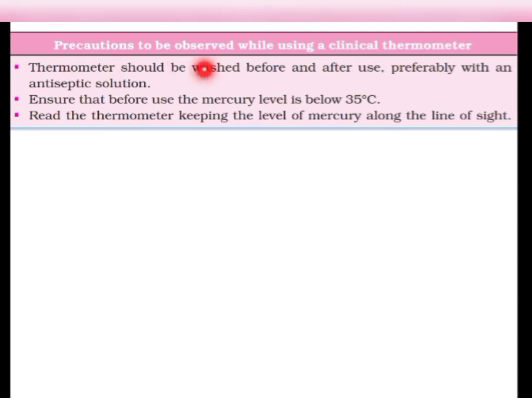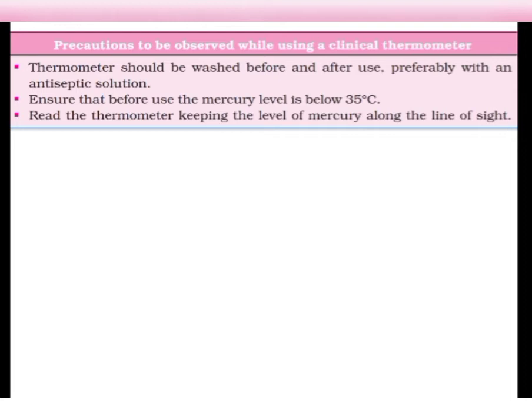Now, while using a thermometer or clinical thermometer, you must always take some precautions. Without taking precautions, you must never use any instrument. So the thermometer should always be washed before and after use. You must never use a thermometer without washing, because when you put it inside your mouth, the germs go and touch that bulb.